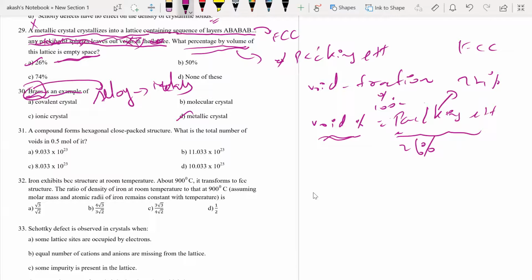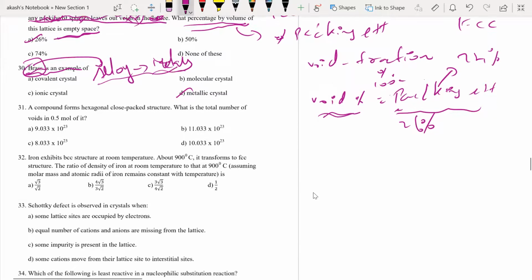Even though you don't know the exact answer, if you know what exactly this is, you can at least guess it should be metallic crystal only, because it is an alloy which is made from metals. Okay, moving on to the next question.